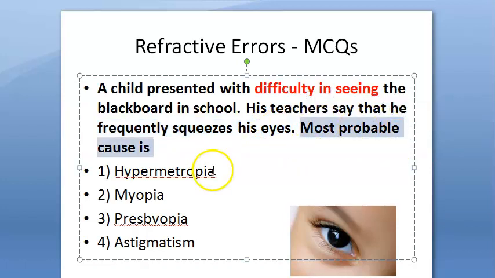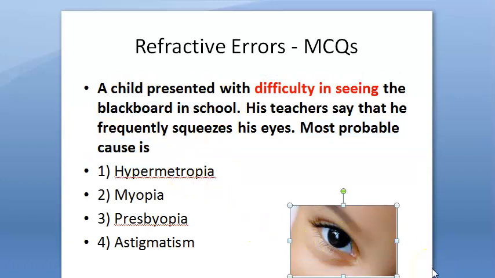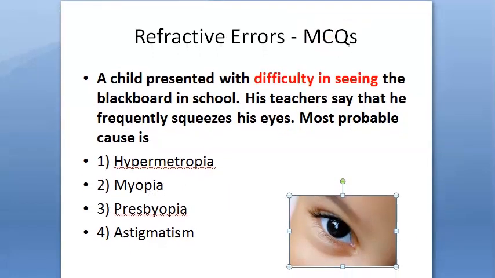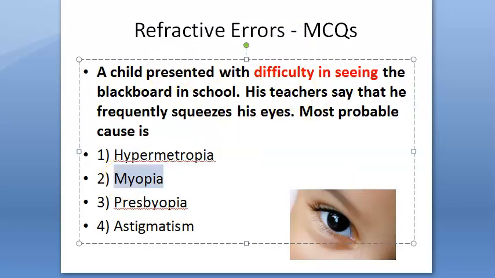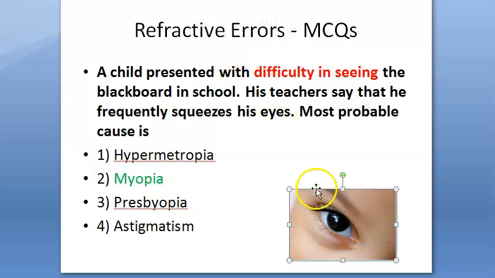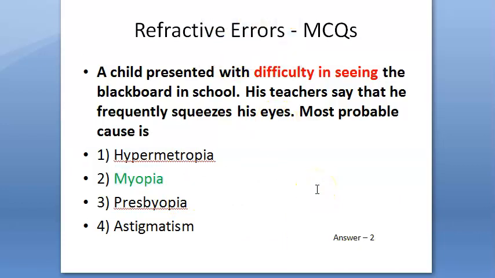Most probable cause is. So here the answer is, what do you think? He's not able to see the blackboard. Blackboard is kind of far. It is not a near object. It's a far object. He's not able to see the far object. Near object, there doesn't seem to be any complaint. So the answer here is short-sightedness, that is myopia, right? So myopia is the answer. Let's check the answer. Yes, the answer is myopia.